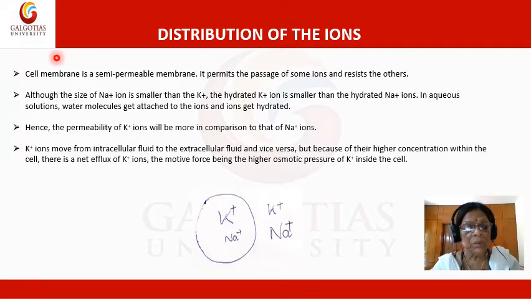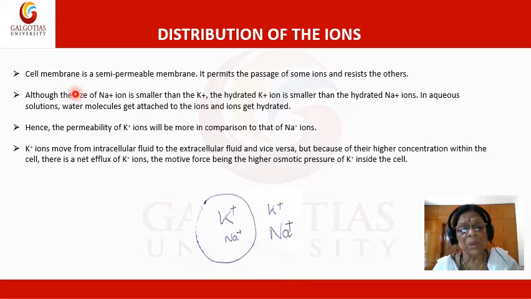Although the size of the sodium ion is smaller than the potassium, the hydrated potassium ion is smaller than the hydrated sodium ion. In aqueous solution, water molecules get attached to the ions and the ions get hydrated.